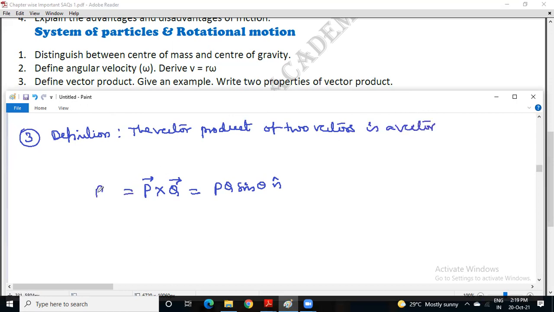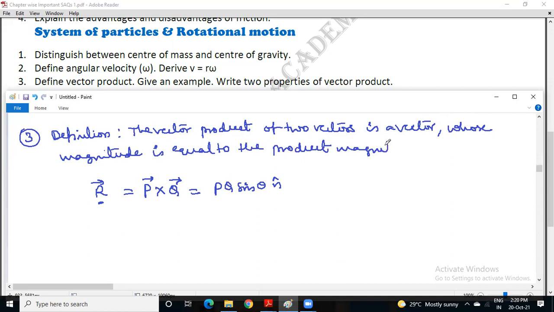Say R is the resultant vector. The vector product of two vectors is a vector whose magnitude is equal to the product of the magnitudes of the two vectors, P and Q, and the sine of the angle between them.